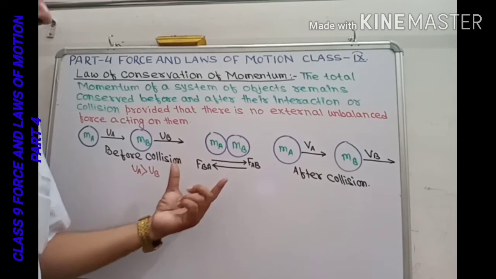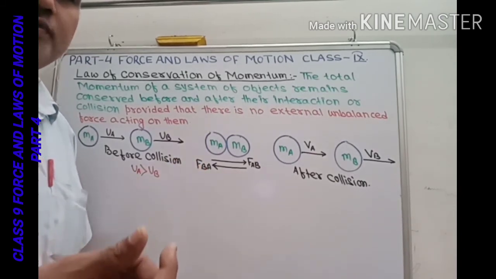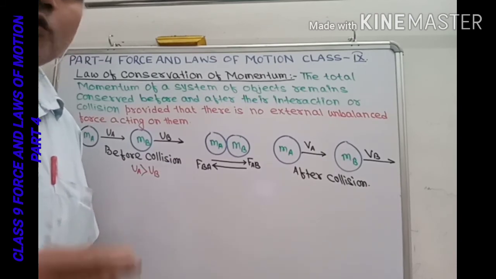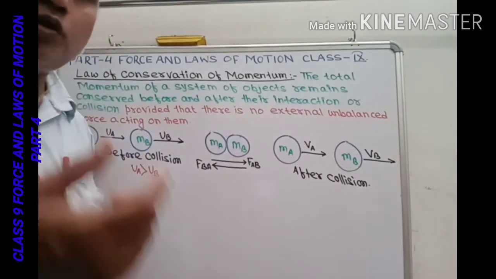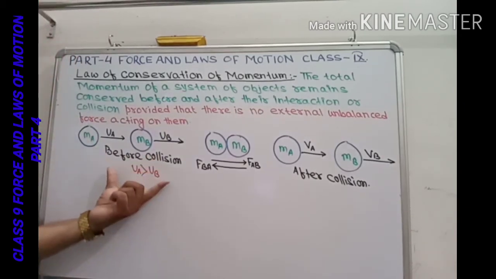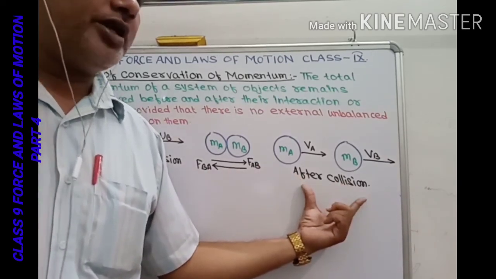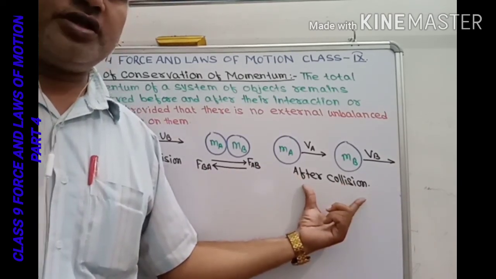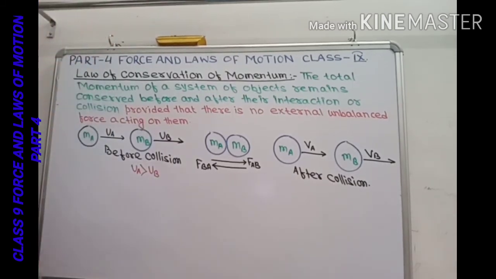And let this collision last for a very small fraction of time, t. So what we can now write here is that the total initial momentum of the system of objects is equal to the total final momentum of the system. So we will write it like this.